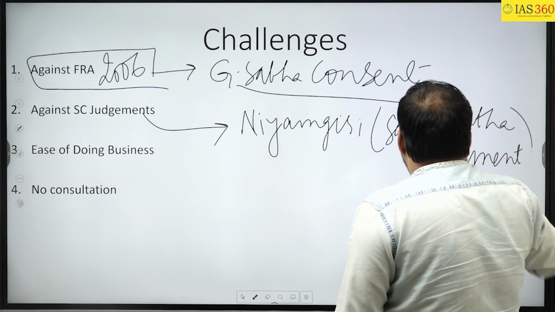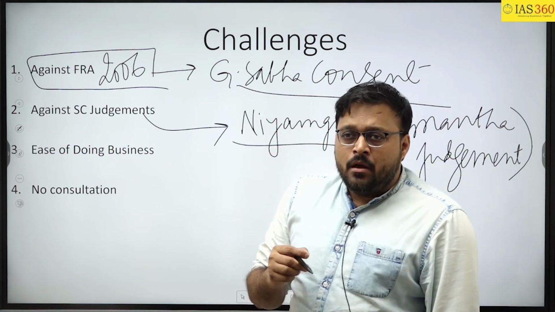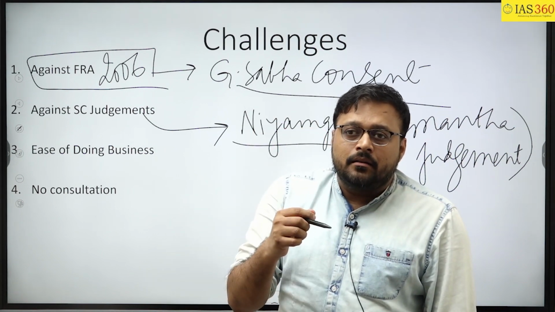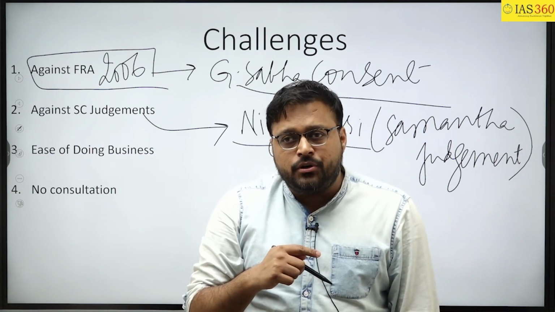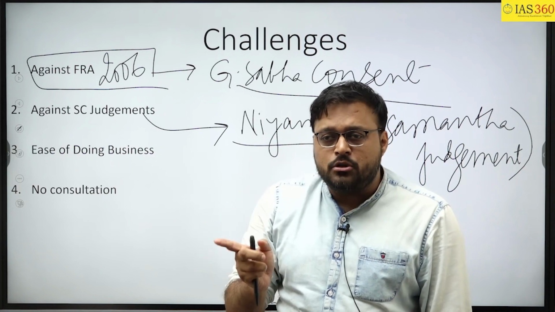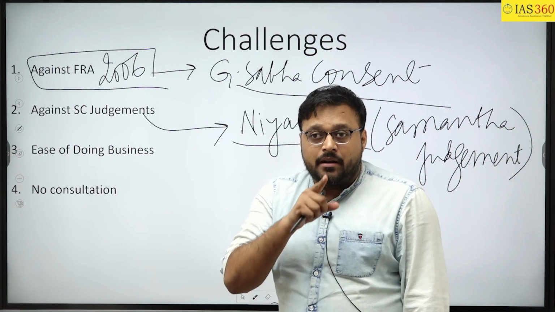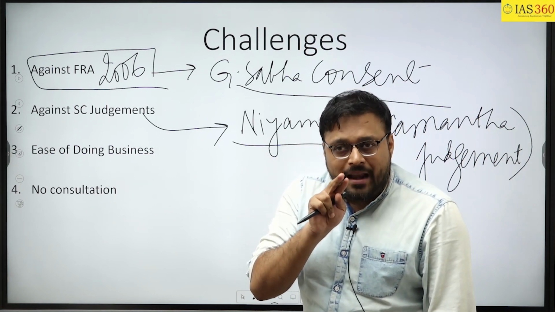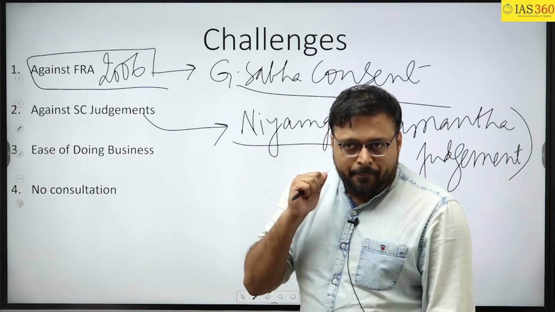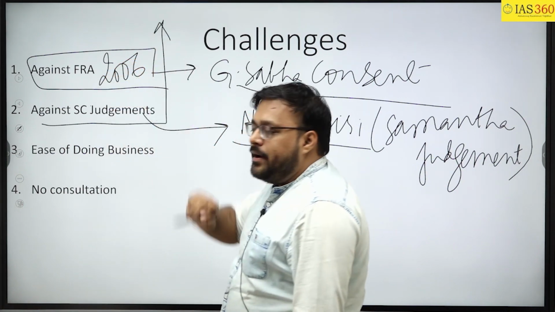where the steel plant was trying to have their own industries in that area, for which the consent of Gram Sabha was necessary, but guidelines had been issued by the ministry to bypass the consent of the Gram Sabha, and the matter went to the Supreme Court, and the Supreme Court upheld the power of the Gram Sabha required for diversion of land, that is diversion of forested land for non-forested purpose. So now these rules are against these two points.